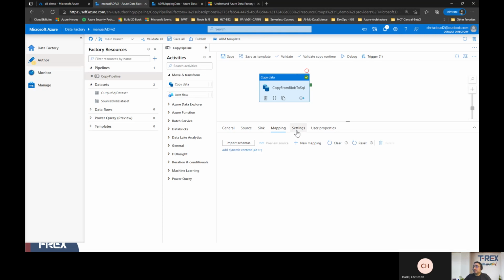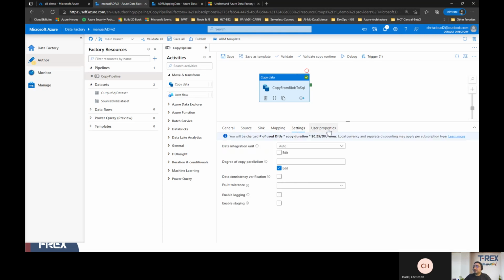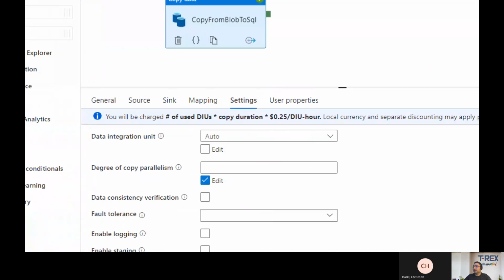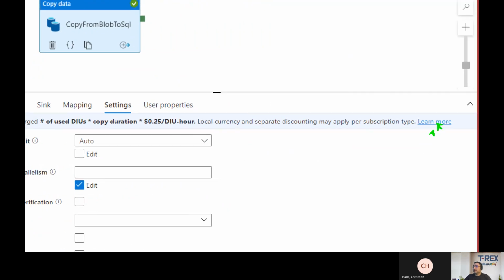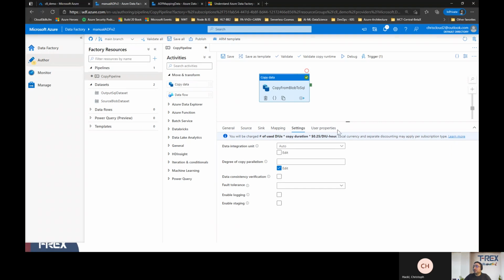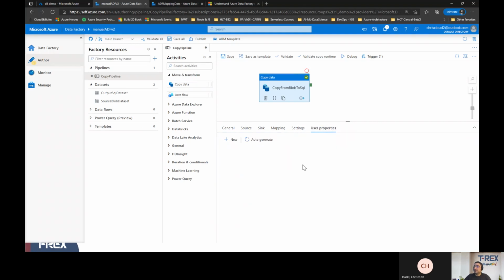And then there are different settings and properties in terms of integration and how many data integration units are going to be used. And you can read more about that here, okay? In this case, it says per hour is 25 cents. And you can read more about the cost and what it is. Basically, the more data you have and the more frequently you are running your pipeline, the more you will pay. It's a pay-as-you-use model, which is a very traditional model for any cloud service. And then we have properties, but we don't have anything here.